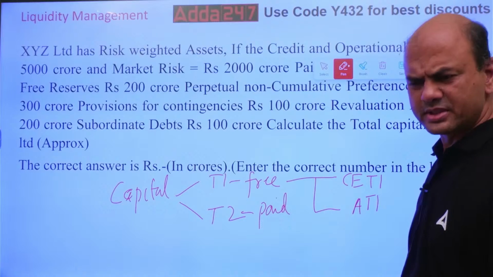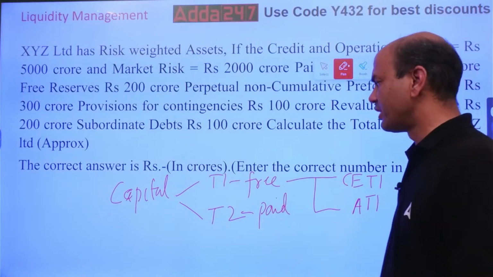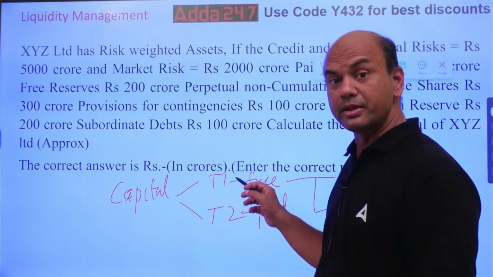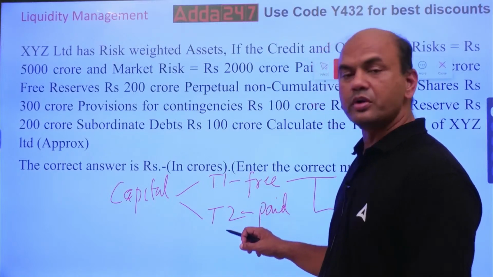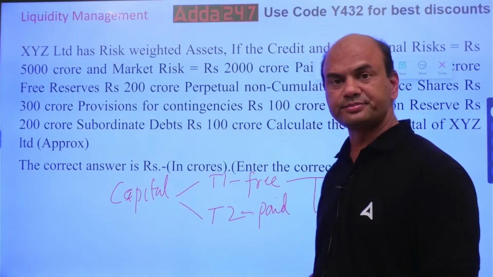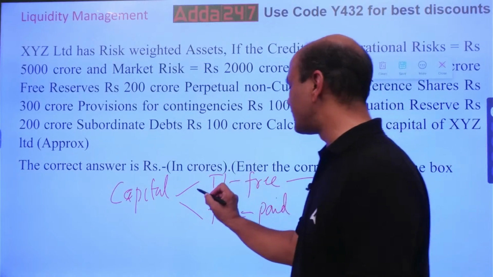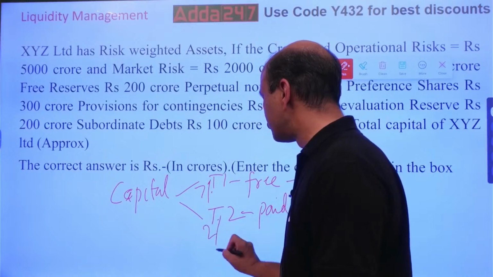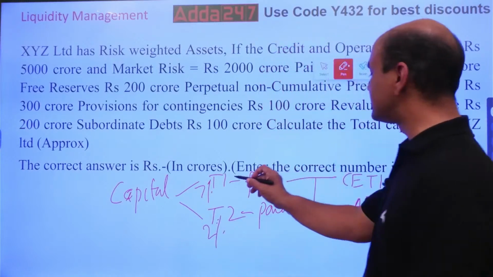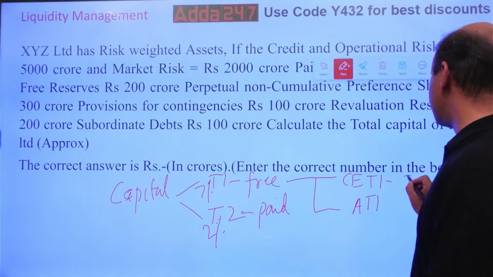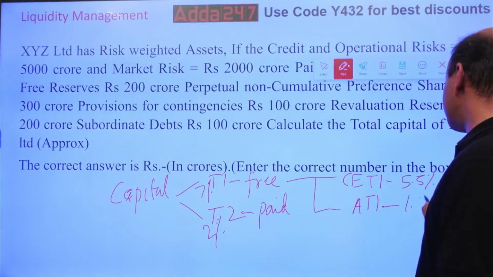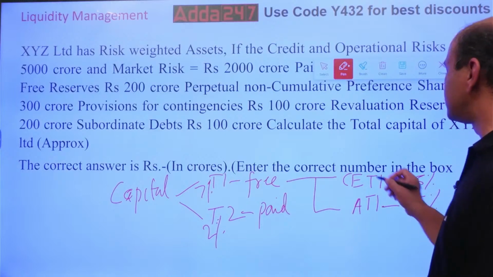Okay. There are percentages for this. Tier 1 should not be greater than 7%, and it should be minimum 7%. T2 should not be greater than 2%. In this 7%, I'll write it 7% over here. This is 2%. In this 7%, it is 5.5% over here. This is 1.5%. And what are the elements now?